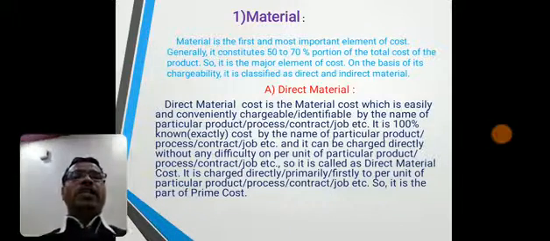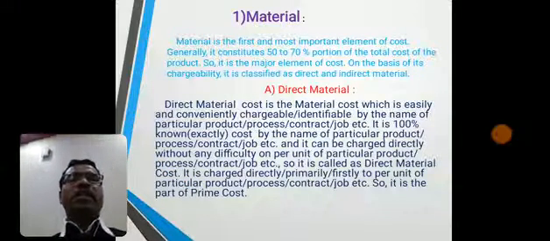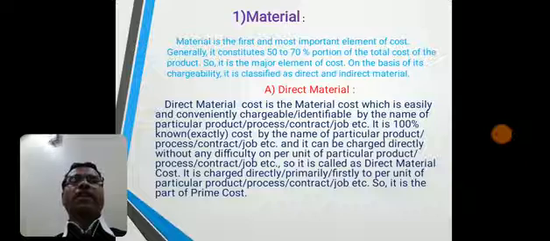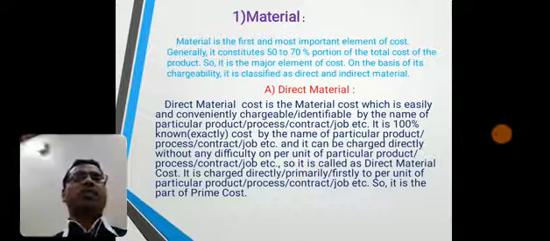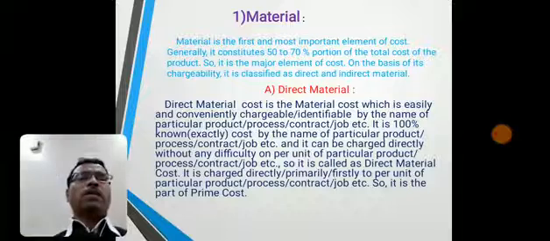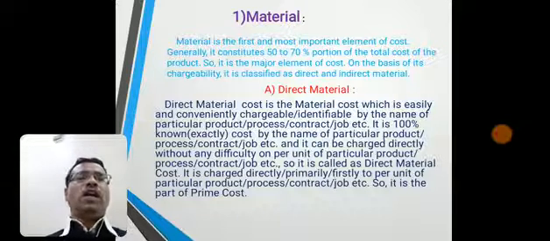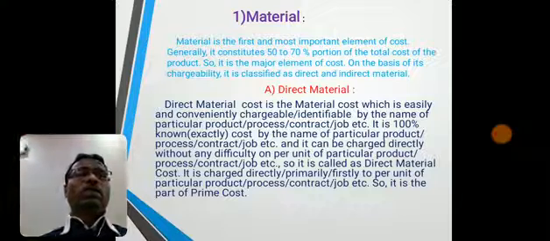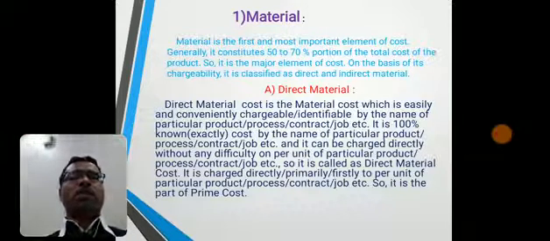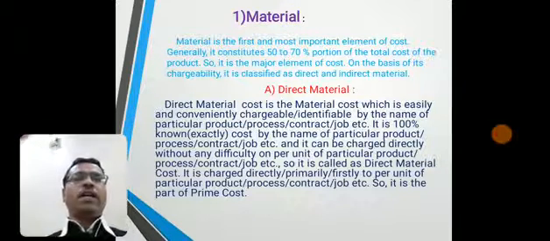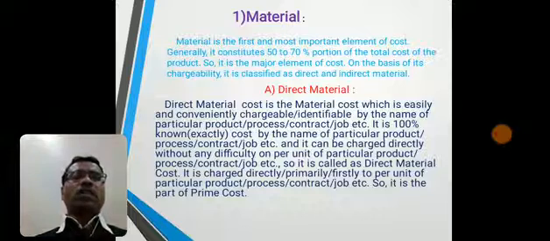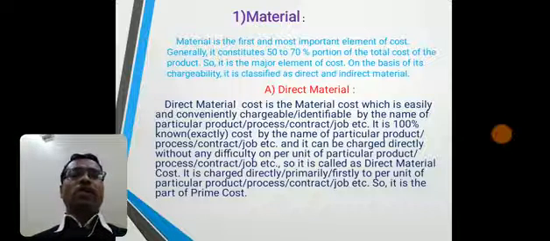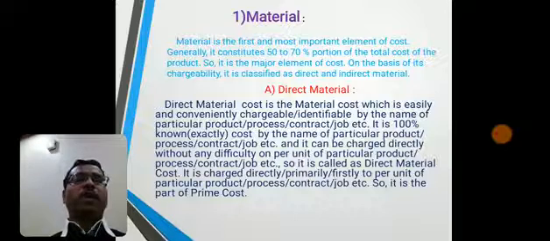Direct material cost is the material cost which is easily and conveniently chargeable or identifiable by the name of particular product, process, contract, job, etc. It is 100% known or exactly known cost by the name of particular product, process, contract, job, etc. and it can be charged directly without any difficulty on per unit of the particular product or process, contract, job, etc. and so it is called as direct material cost. It is charged directly, primarily, firstly to the per unit of particular product, process, contract, job, etc. and so it is the part of prime cost.